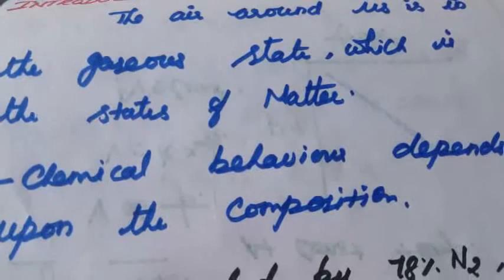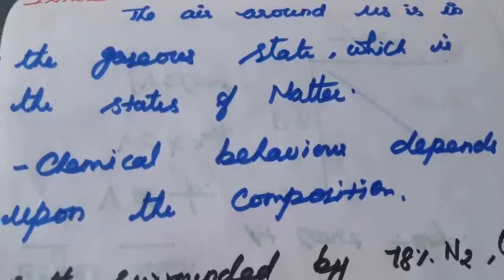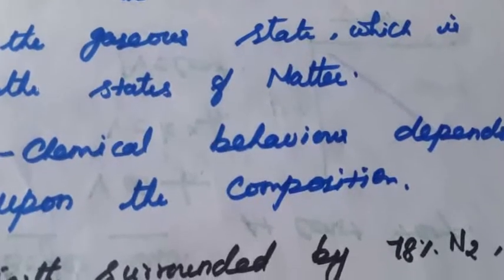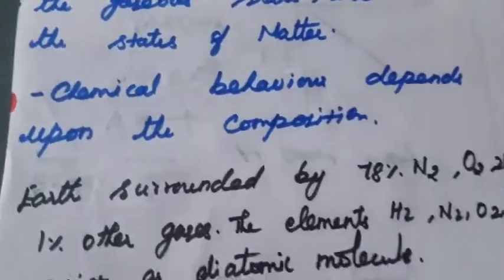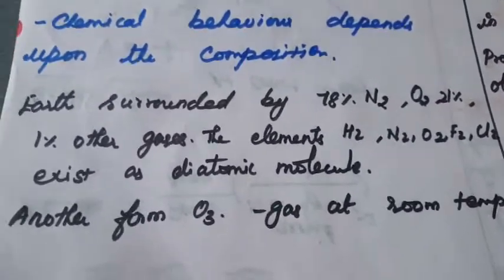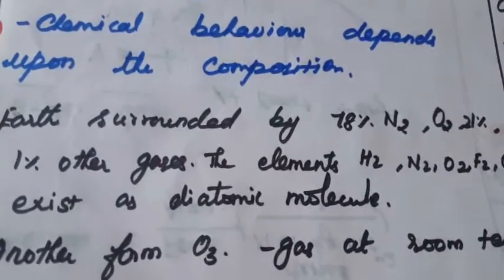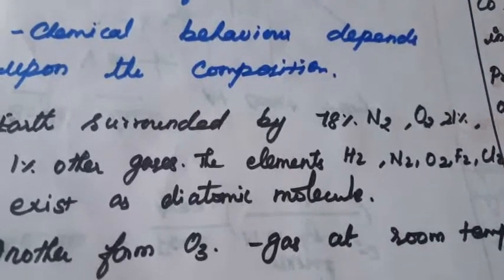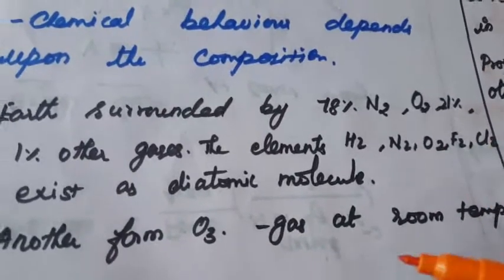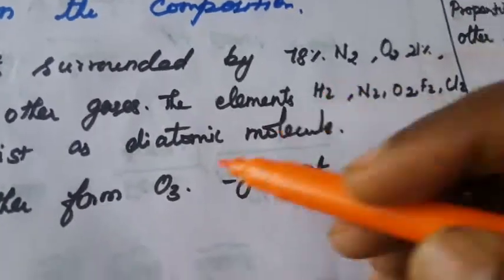The gases and their chemical behavior depend upon the composition of the atmosphere, which is a mixture of gases. The atmospheric air contains many different gases. The earth is surrounded by 78% nitrogen, 21% oxygen and 1% other gases. These gases are present in the form of diatomic molecules. For example, hydrogen, nitrogen, oxygen, fluorine and chlorine exist as diatomic molecules. Oxygen also exists in another form, O3, which is called ozone.